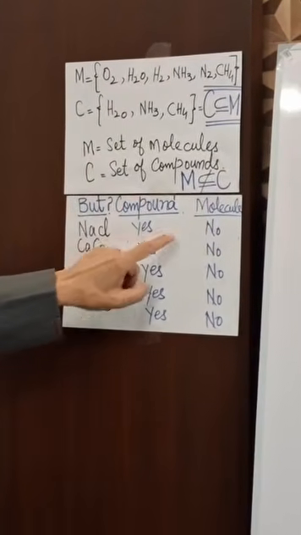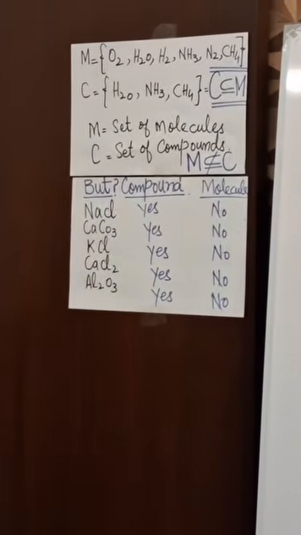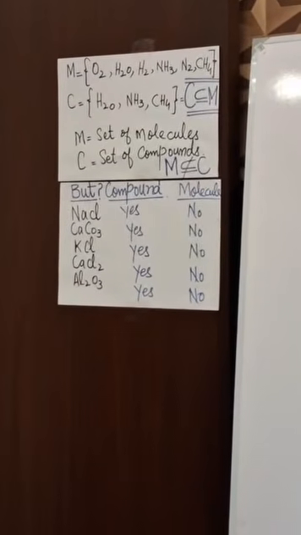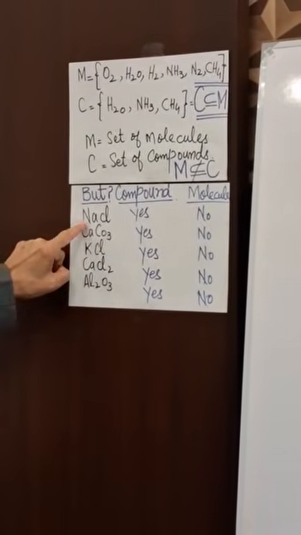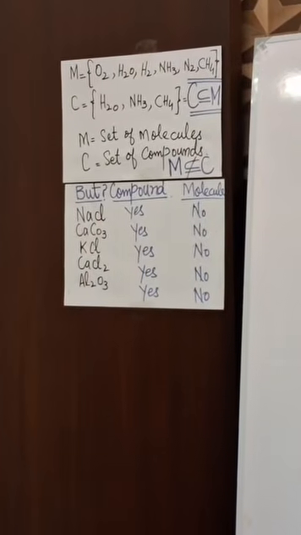Compound, yes. Molecule, no, it is not a molecule. So you said that all compounds are molecules. But I am saying here that no, all compounds are not molecules. Sodium chloride is an ionic compound and it is not a molecule.